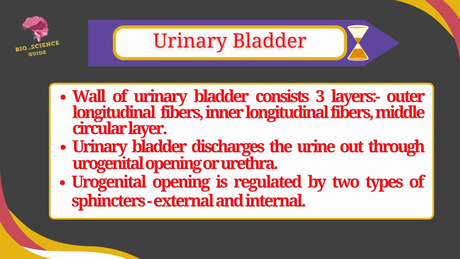The wall of urinary bladder consists of three layers: outer longitudinal fibers, inner longitudinal fibers, and middle circular layer. The urinary bladder discharges the urine out through the urinogenital opening or urethra. The urinogenital opening is regulated by two types of sphincter, external and internal.